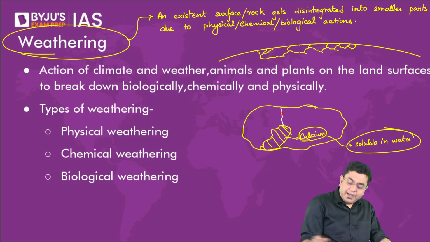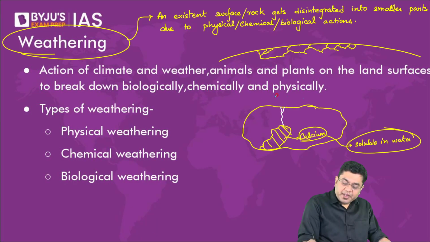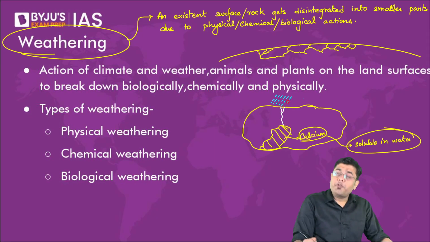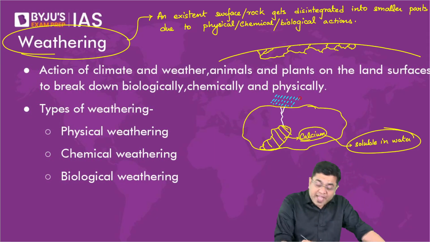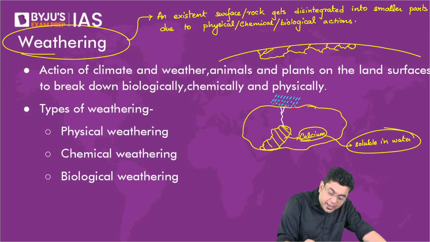Now, after that, if there is a significant amount of rainfall, what will that rainfall do? That rainwater will start percolating through here into these cracks, right? They will dissolve this calcium. It will form a kind of a pool.